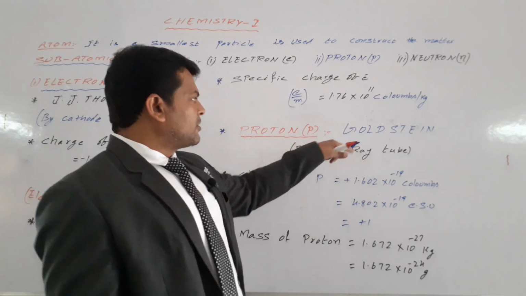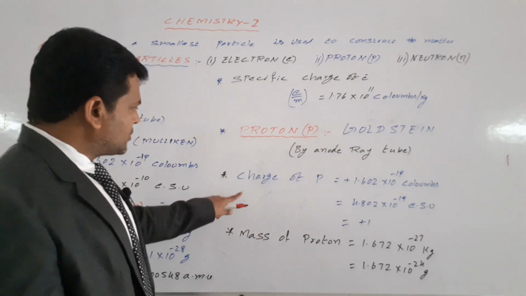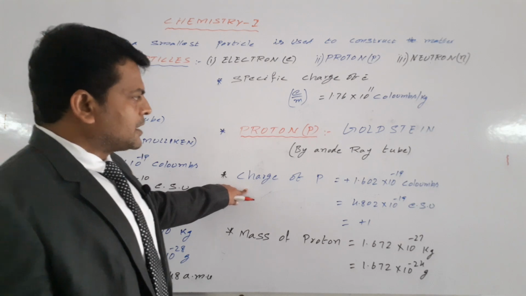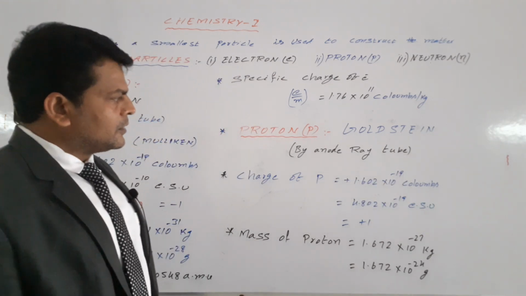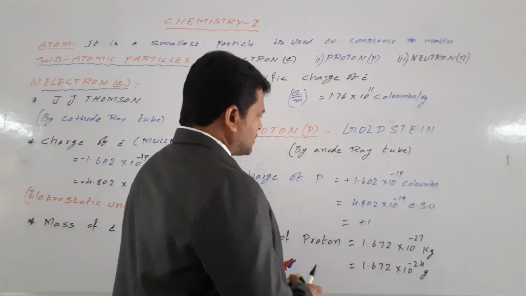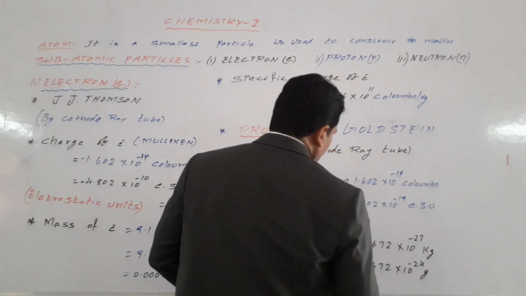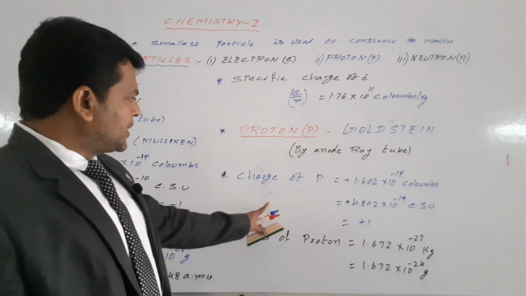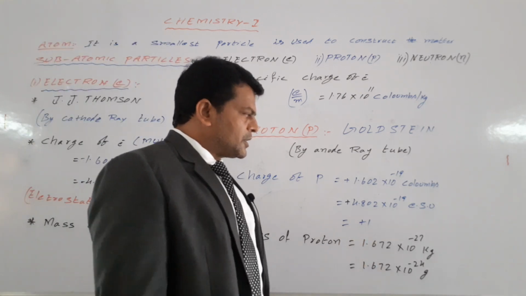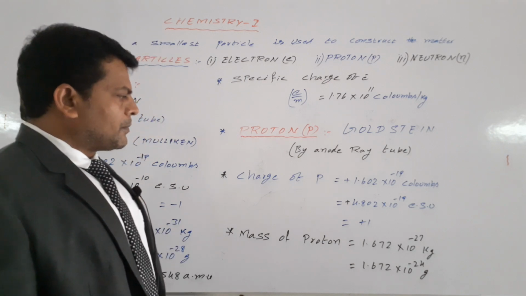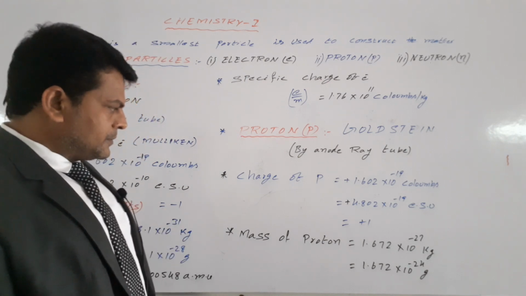So proton was discovered by Goldstein by cathode ray discharge tube. Charge of the proton is nothing but 1.602 into 10 power minus 19 coulombs. So this is also plus we are taking here. So approximate charge is nothing but a plus 1. The mass of the proton is 1.672 into 10 power minus 27 kg or 10 power minus 24 grams.